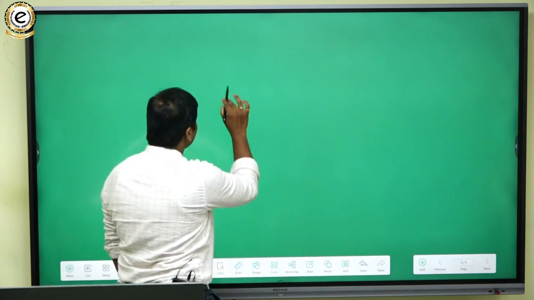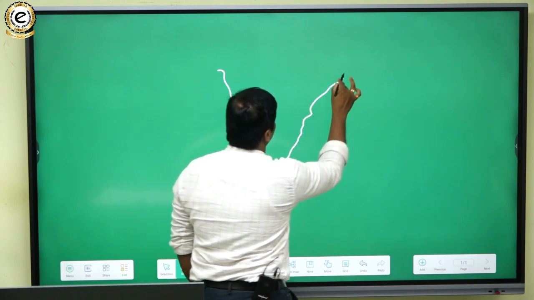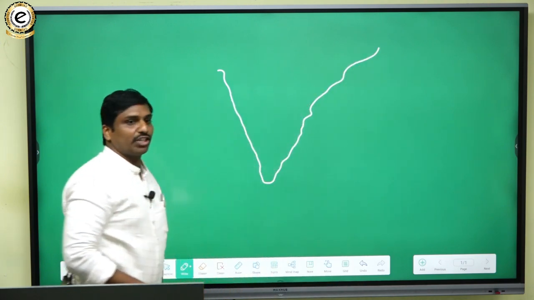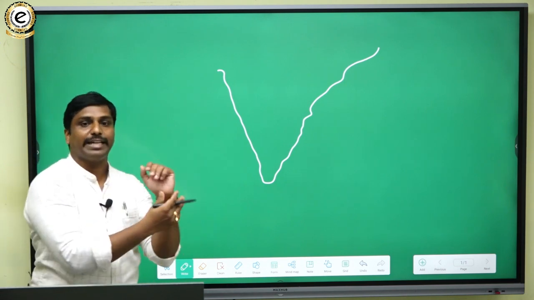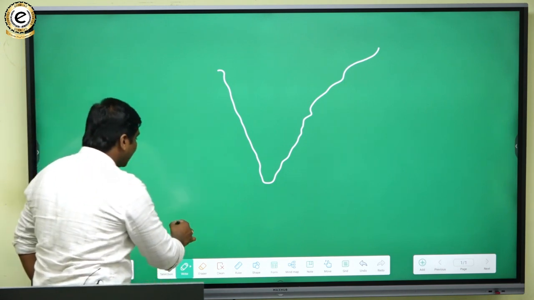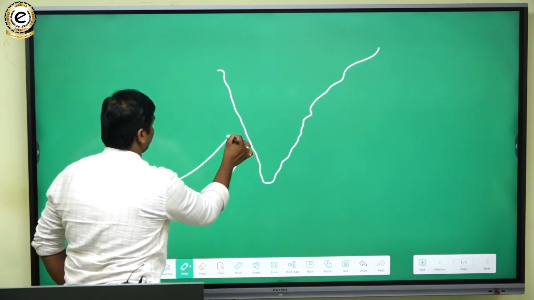If we talk about the Indian region, usually when the southwest monsoons enter India, they divide into two branches.